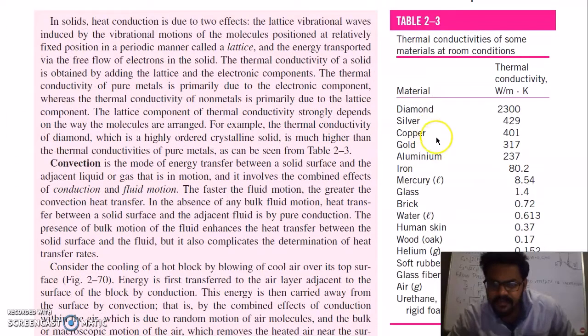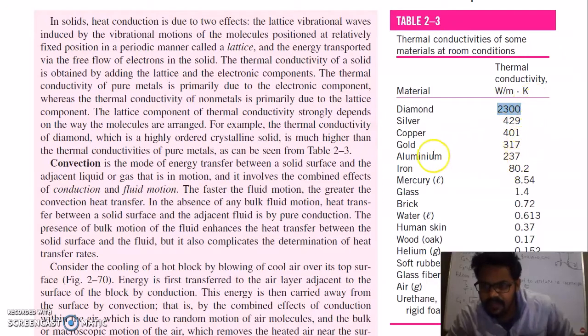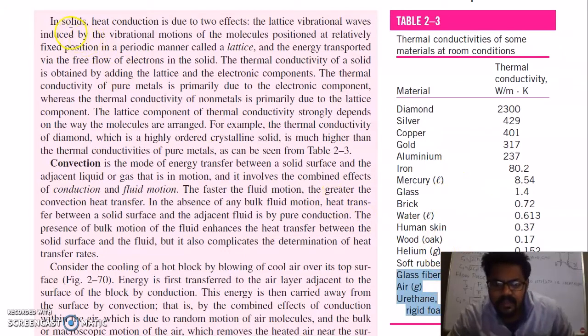You can see here different materials. Diamond has the highest conductivity, at 2300 watt per meter Kelvin, and silver, copper and gold are on the higher side. The lowest thermal conductivity belongs to air, glass fiber and urethane rigid foam. Based on the conductivity, their application can be decided. In solids, heat conduction is due to two factors: lattice vibration waves induced by the vibrational motion of molecules positioned at relatively fixed positions in a periodic manner called a lattice, and energy transported by the free electrons.